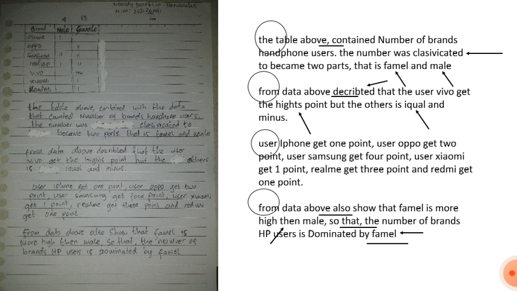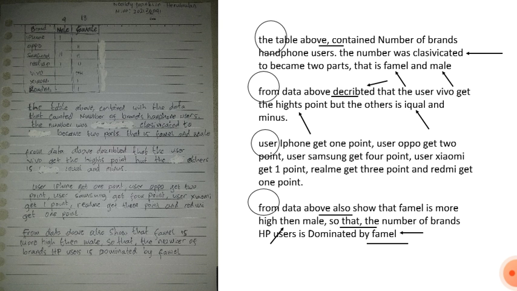Inside the circle is the error of the first letter. Every first letter of a paragraph should be a capital letter, but he didn't use a capital letter at the start of any paragraph. Also, for the underline in the first sentence, the comma is unnecessary between above and contained, because we can read it without commas. For example, the table above contained number of brands handphone users.